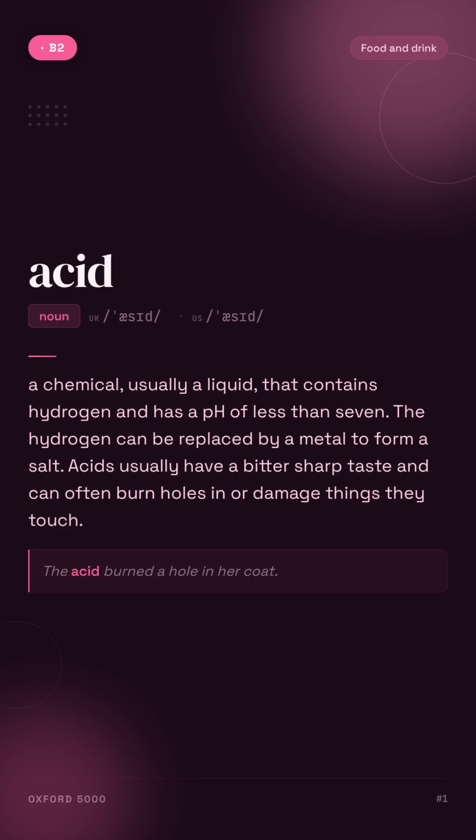Acid. A chemical, usually a liquid, that contains hydrogen and has a pH of less than 7. The hydrogen can be replaced by a metal to form a salt. Acids usually have a bitter sharp taste and can often burn holes in or damage things they touch. For example, the acid burned a hole in her coat.